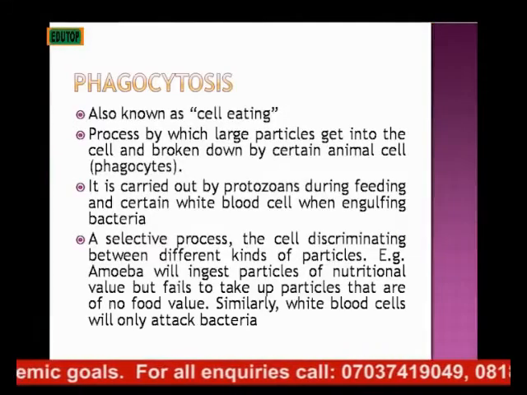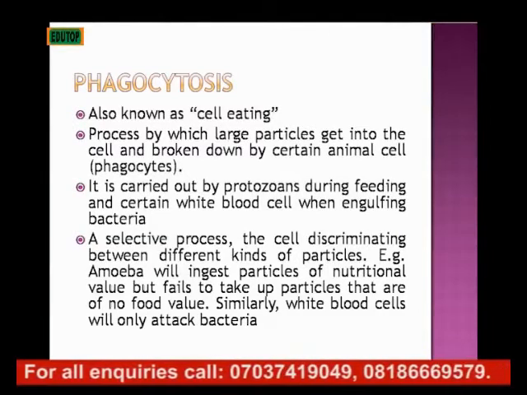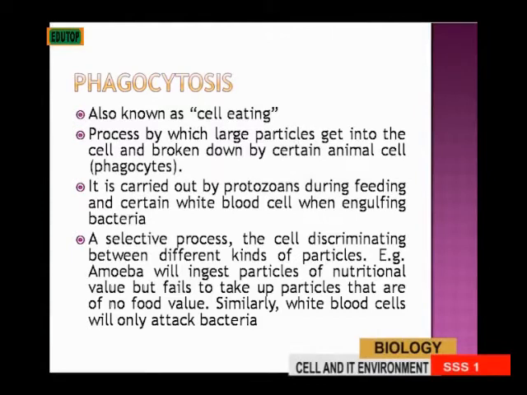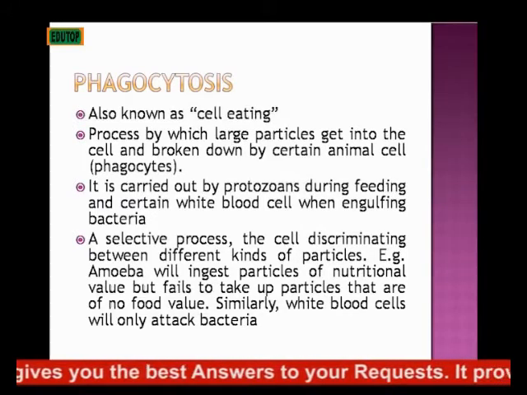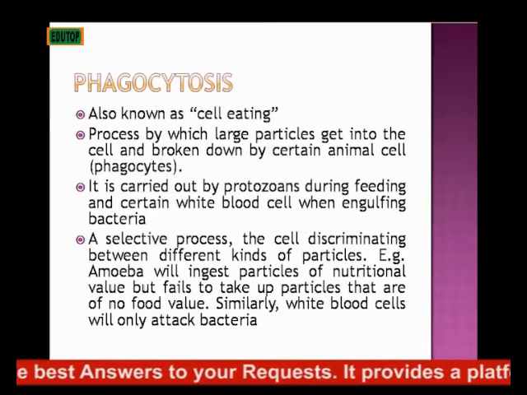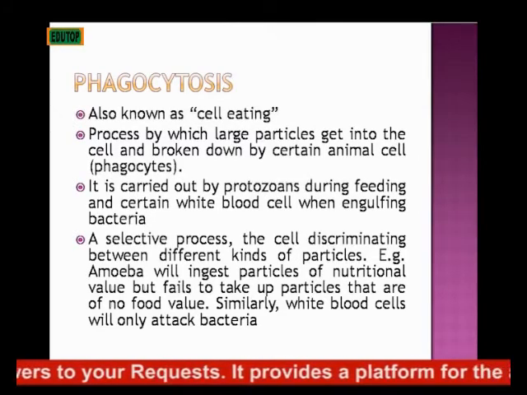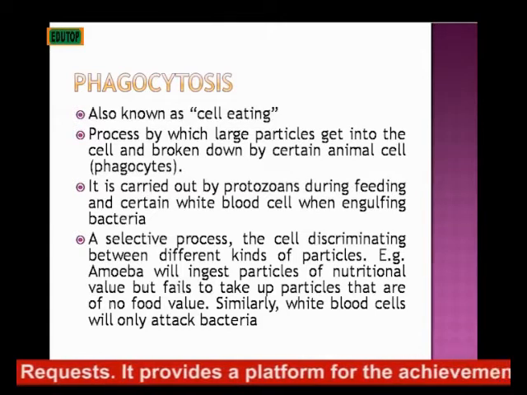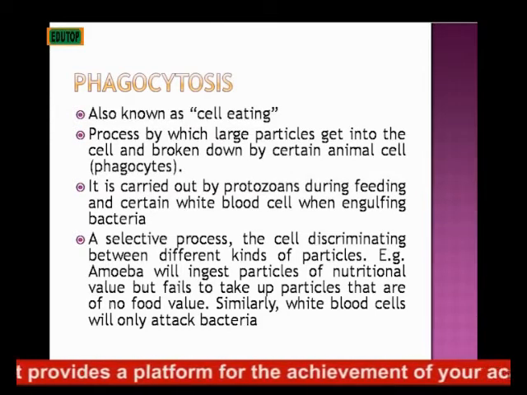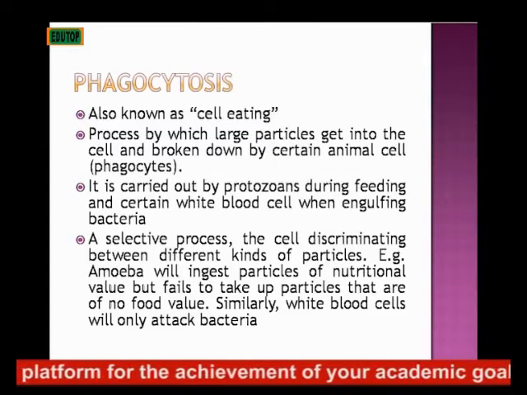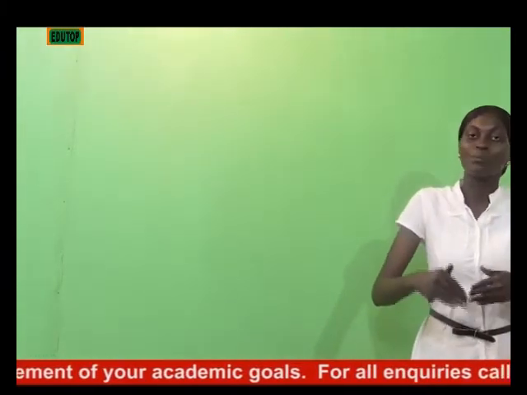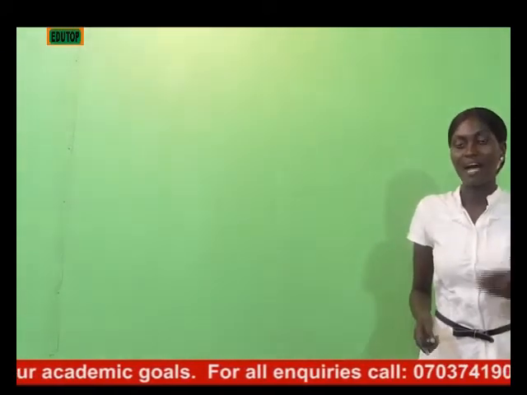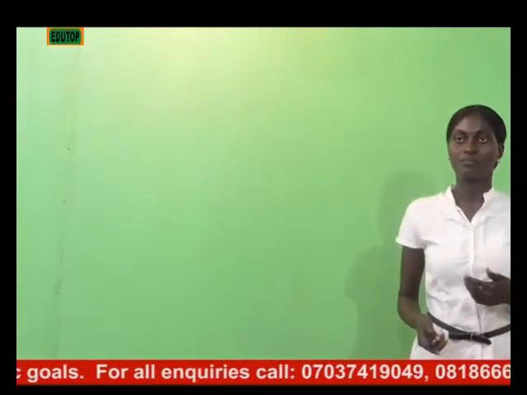It's a selective process and a discriminating one for that matter. For example, amoeba will ingest particles that are of nutritional value, while it will fail to take up the food particles that are not of nutritional value. So it selects what it takes, and the ones that are not of nutritional value, it just ignores. So also, white blood cells only attack bacteria in this process. It defends the body system against the attack of bacteria by phagocytosis.